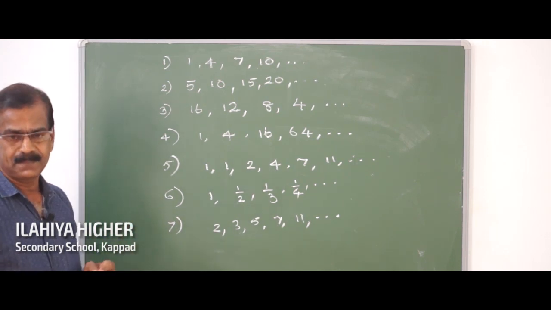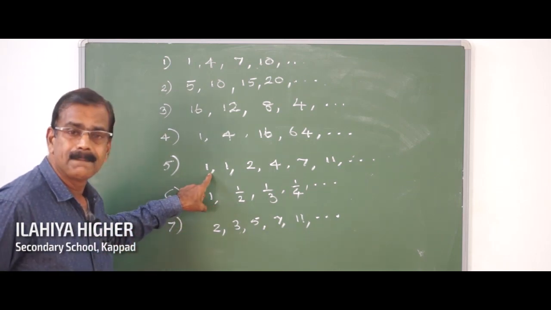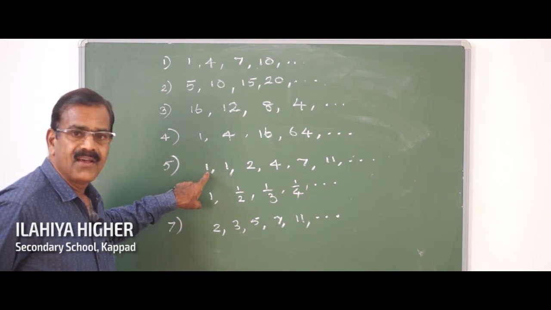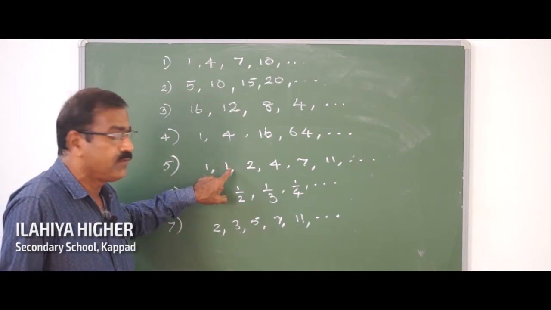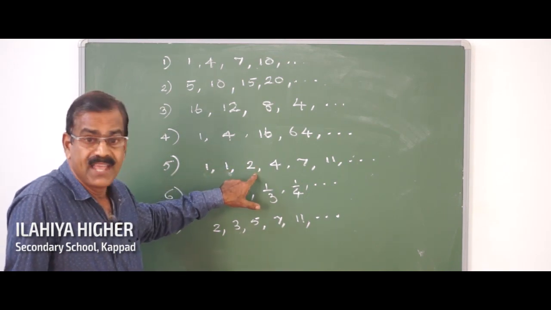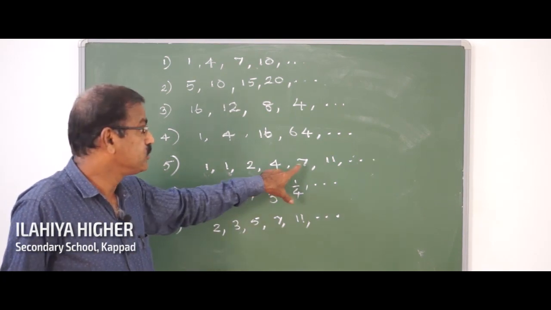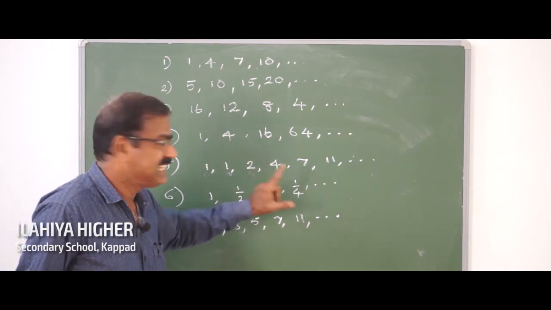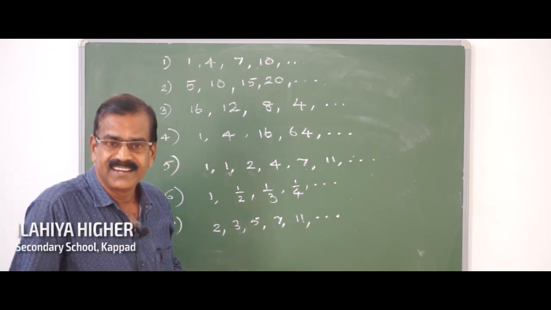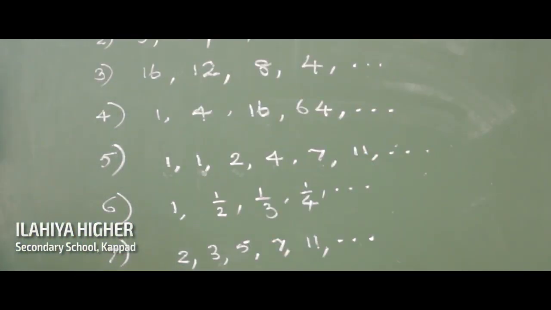You make an attempt. See here, when we multiply 1 by 1, we get 1. When we multiply 1 by 2, we get 2. When we multiply 2 by 4... But do we get 7 if we follow that way? No. So, that is not the rule.